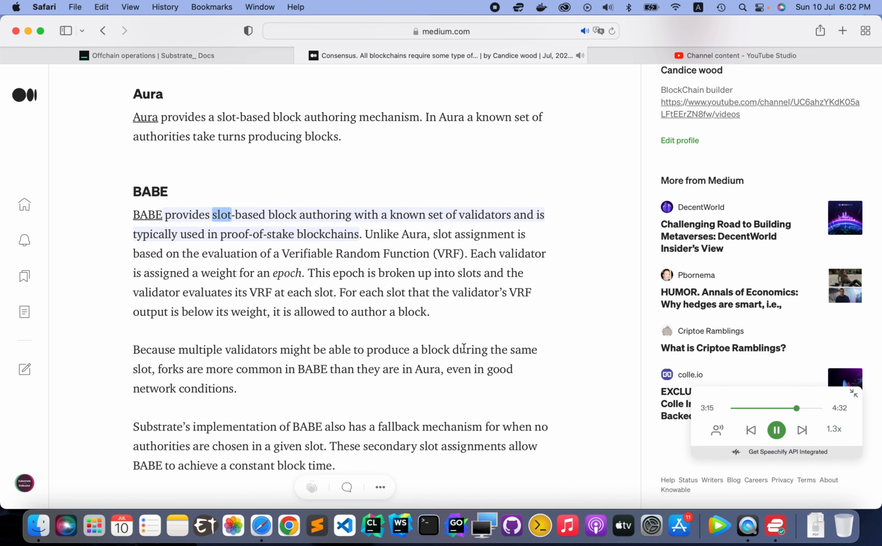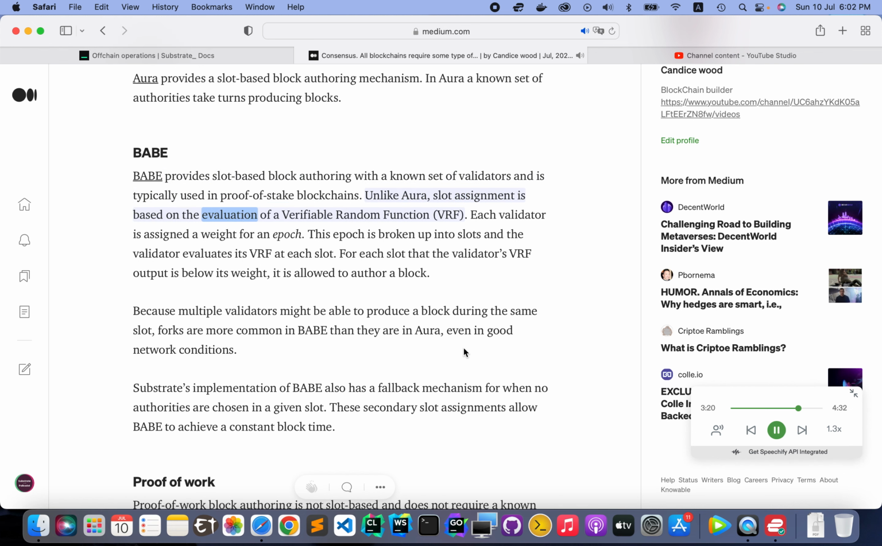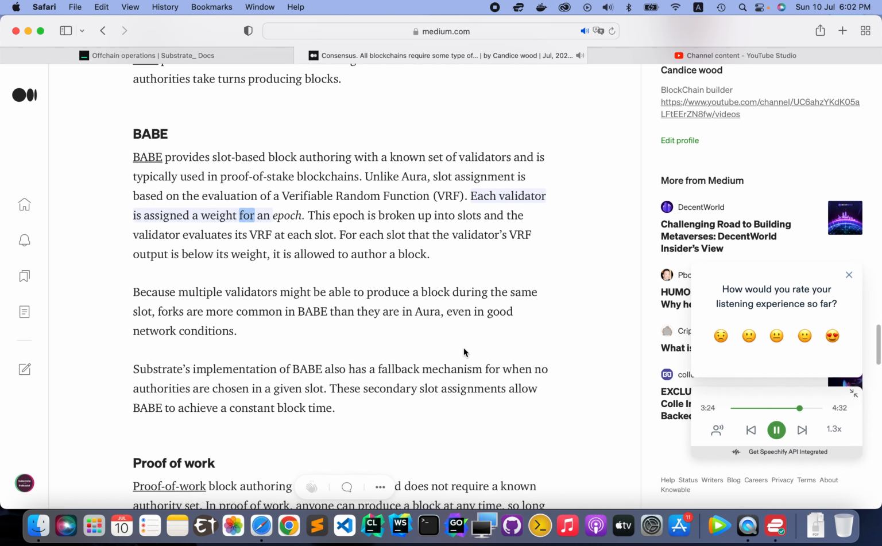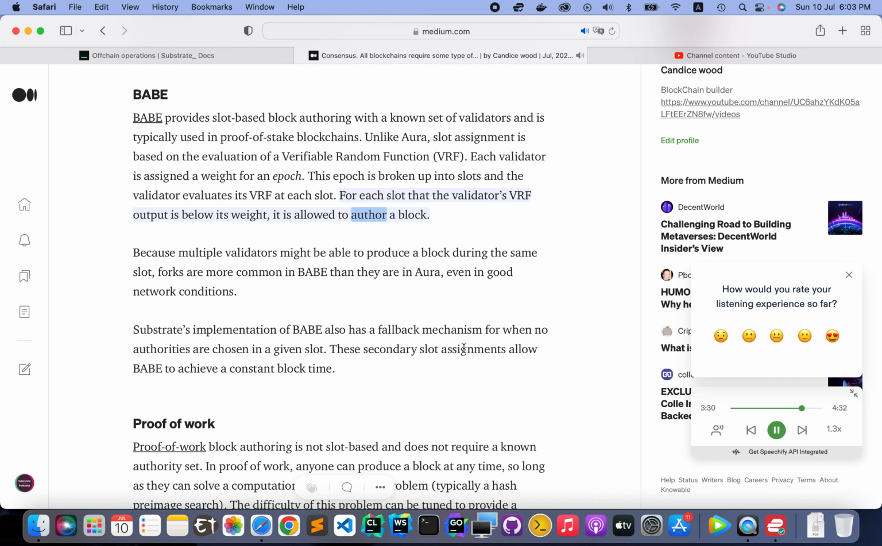BABE provides slot-based block authoring with a known set of validators and is typically used in proof-of-stake blockchains. Unlike Aura, slot assignment is based on the evaluation of a verifiable random function, VRF. Each validator is assigned a weight for an epoch. This epoch is broken up into slots and the validator evaluates its VRF at each slot. For each slot that the validator's VRF output is below its weight, it is allowed to author a block.